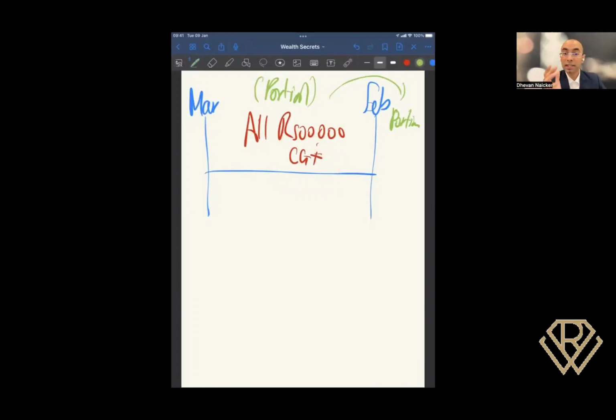So let's use our example, right? If you are doing a portion, let's say 50%, that means only half is getting sold. So the gain applicable for that year is 250,000. And the gain applicable here is 250,000. So by doing that, because you spread over 2 tax years, you've now reduced this. Now, if it's a unit trust investment, you can obviously look at different ways in which you can structure this. It doesn't necessarily have to be over a specific period. There are tons of different ways, but now you have a technique that you can use in order to make the unit trust work better for you from a capital gains tax perspective.